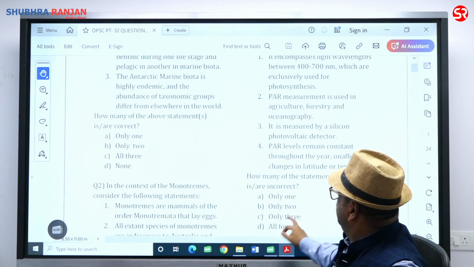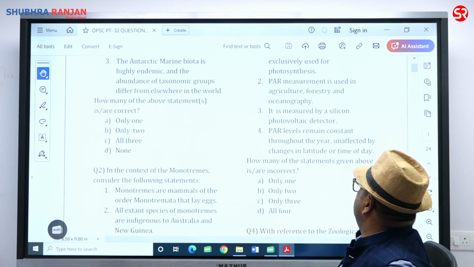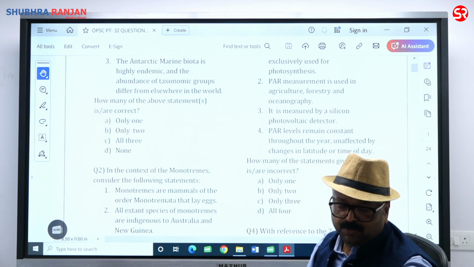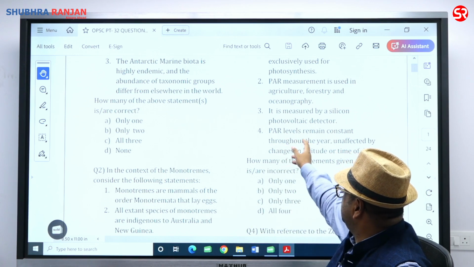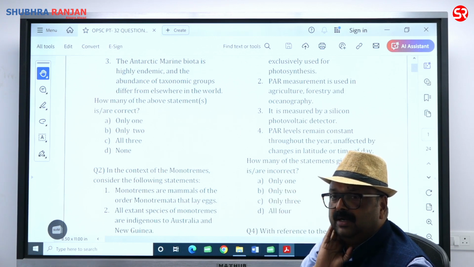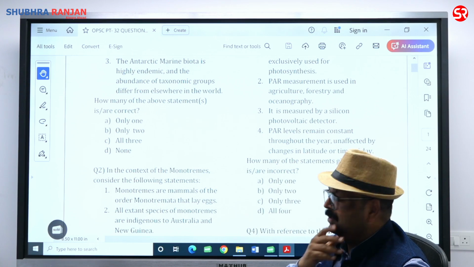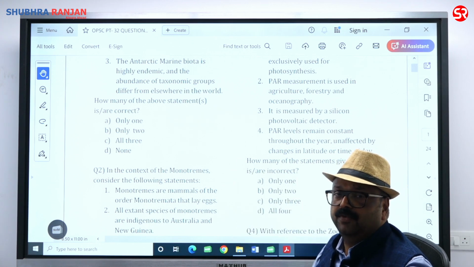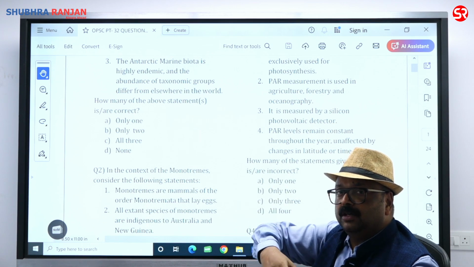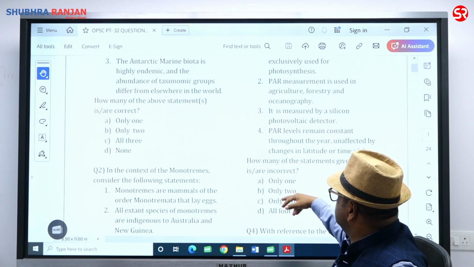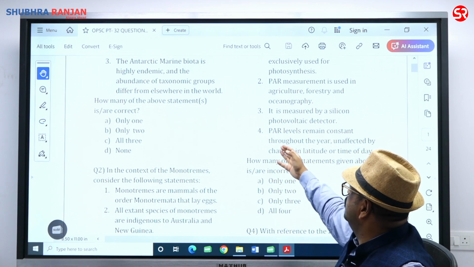The 4th, photosynthetically active radiation level remains constant throughout the year, unaffected by changes in latitude or the time of the day. आपने ज्योग्राफी पढ़ी है, इसको एक्सप्लेन करने की जरूरत नहीं, सीधे सीधे दिख रहा है कि PAR level, that is what incoming solar radiation. Are there factors which are going to affect the solar radiation? We have discussed in geography part, in climatology part in detail. So yes, the latitude, the transparency of atmosphere, the position of Earth with respect to sun, perihelion, aphelion condition. So all are going to affect. Yes, the oblique sun rays. So seasonal variation. Fourth is wrong.